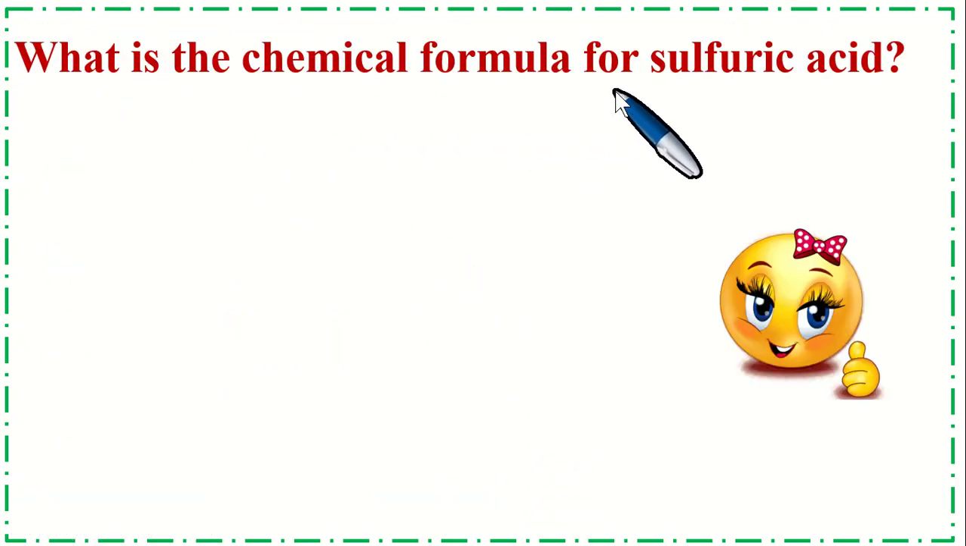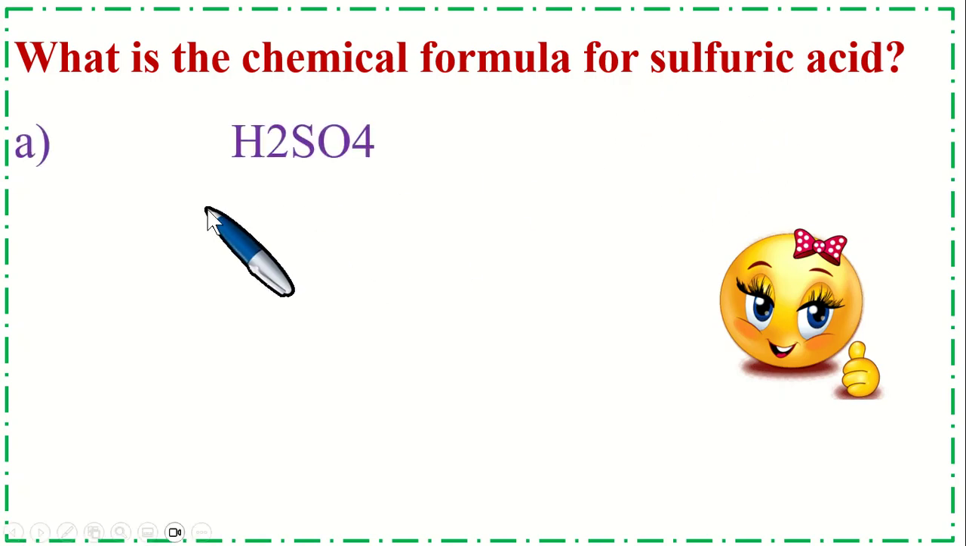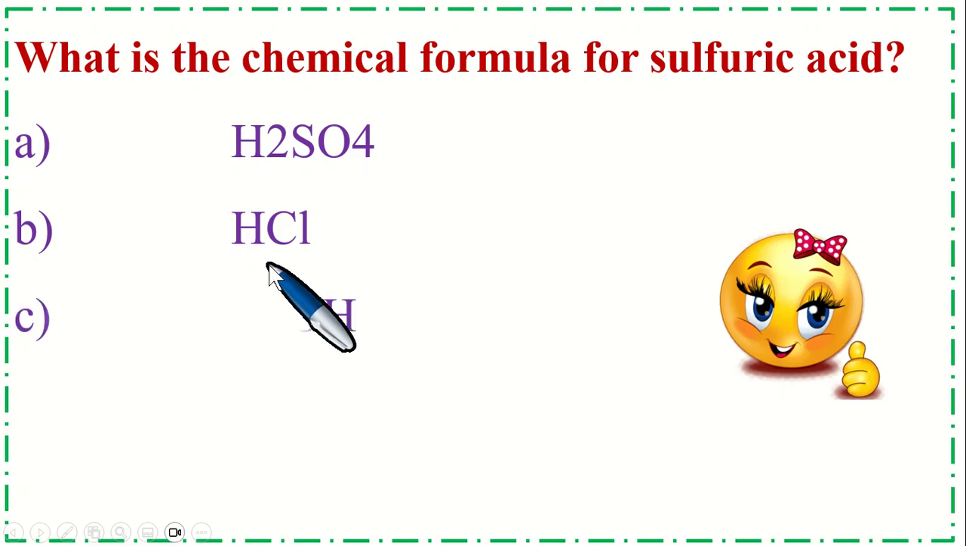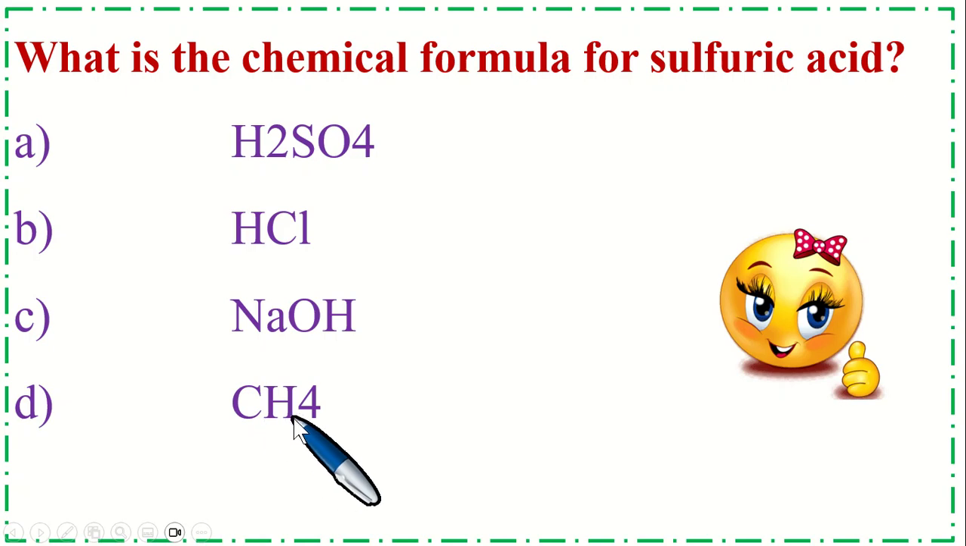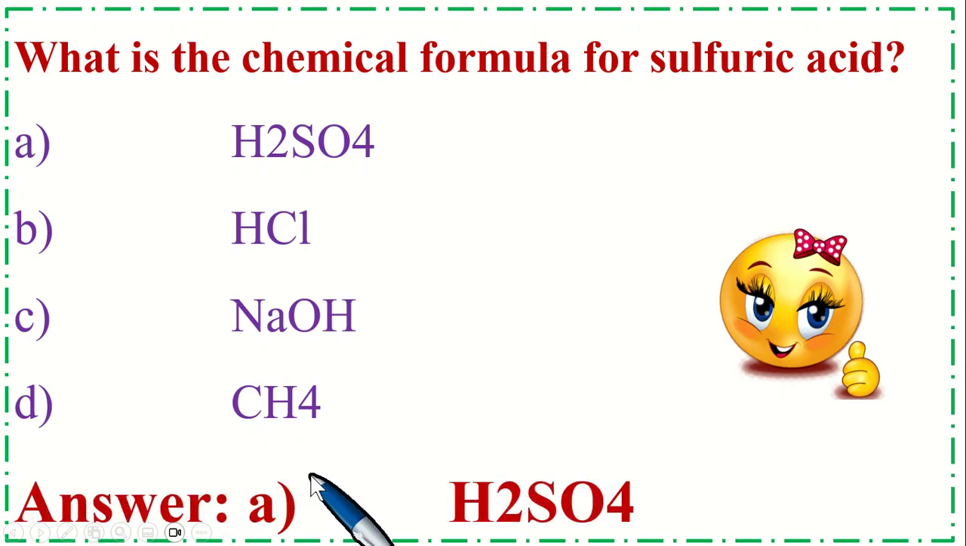What is the chemical formula for sulfuric acid? Option A, H2SO4, option B, HCl, option C, NaOH, and option D, CH4. So the correct option is A, H2SO4.